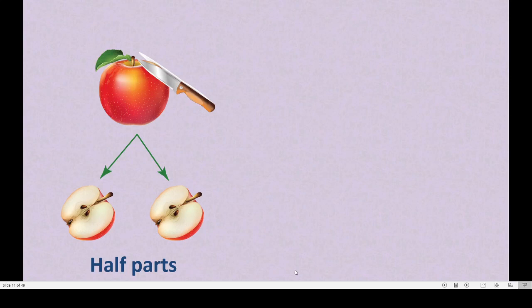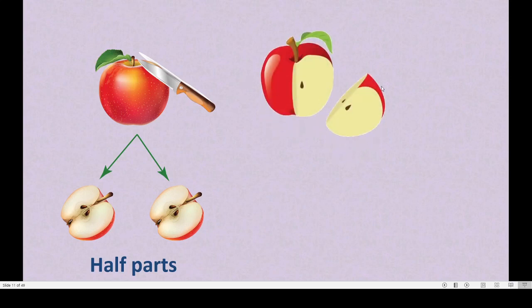Individually they are half part of this apple. Same apple. If I cut like this, then this piece is nothing but quarter part of this apple. 1/4. Quarter part. In this apple, 4 people can eat like this part.